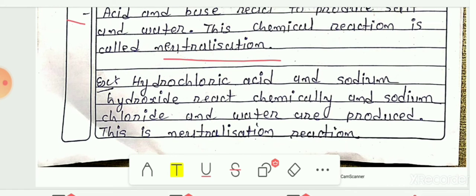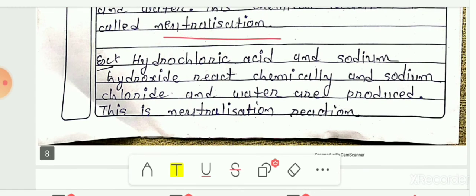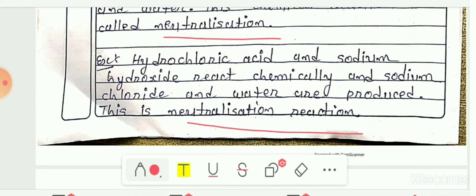Now let me see the example. As an example, hydrochloric acid and sodium hydroxide. Here hydrochloric acid is an example of an acid, and sodium hydroxide is the base. These both react chemically, and sodium chloride and water are produced. Here sodium chloride is the salt and water is released. So this is known as the neutralization reaction.